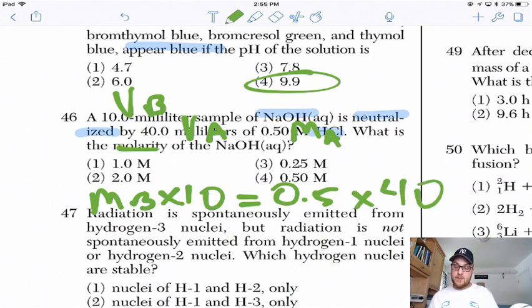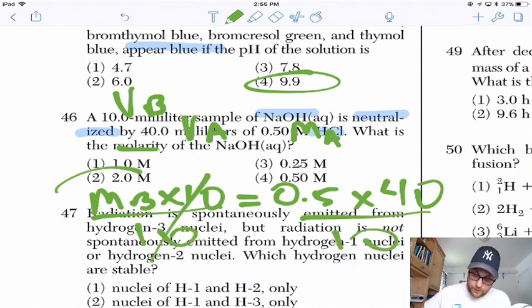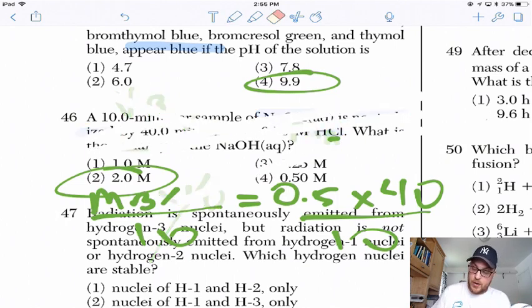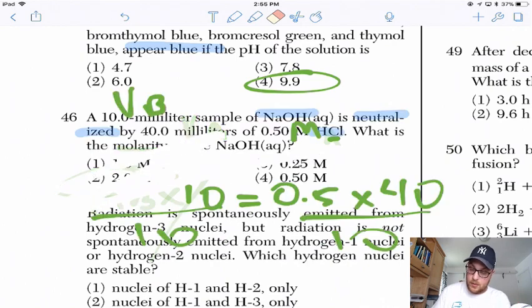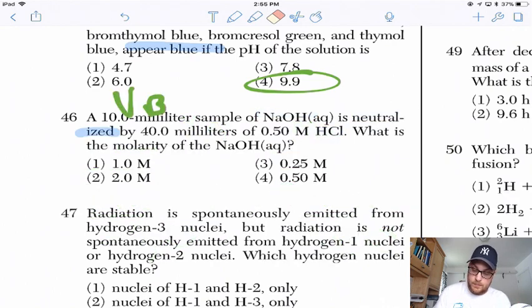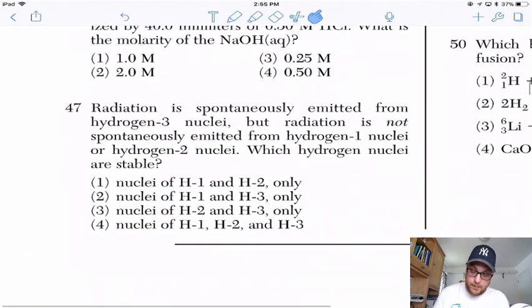Multiply 0.5 and 40 together and then divide both sides by 10 and you'll get 2. Not too bad. Watch your algebra, watch your setup, read the question carefully. Don't be silly. You know the drill. Don't goof it up.